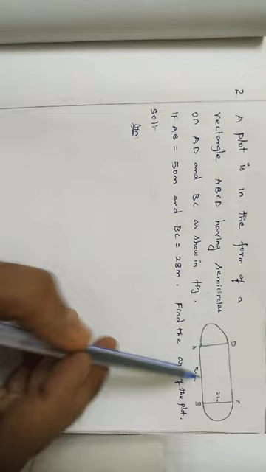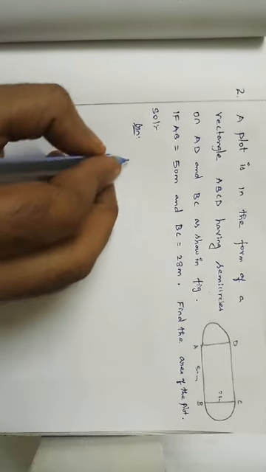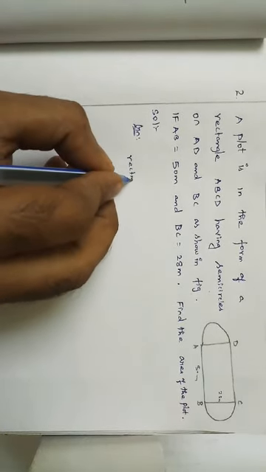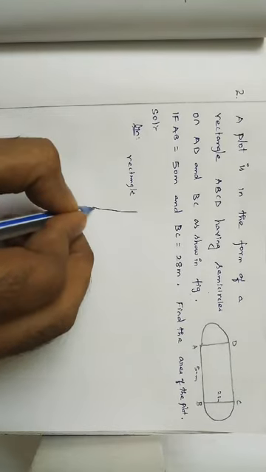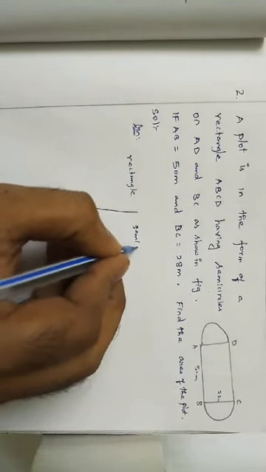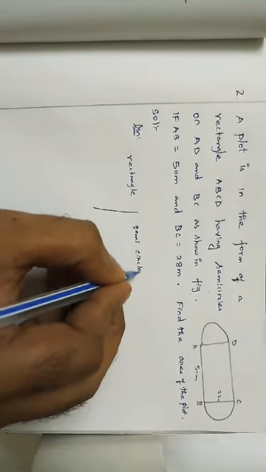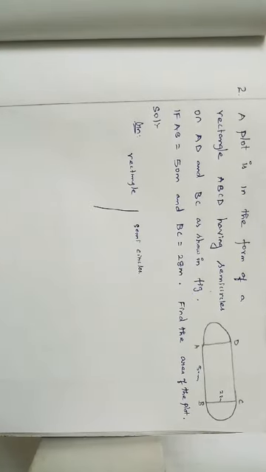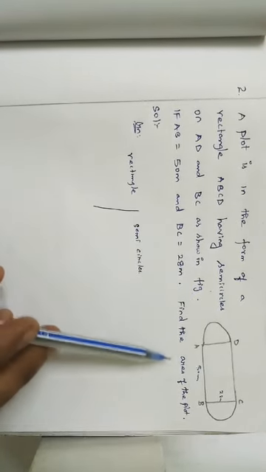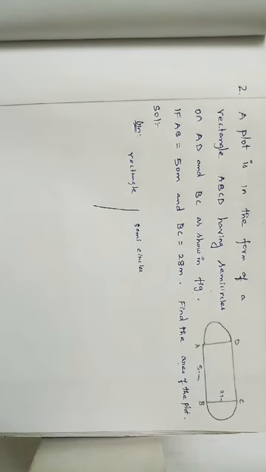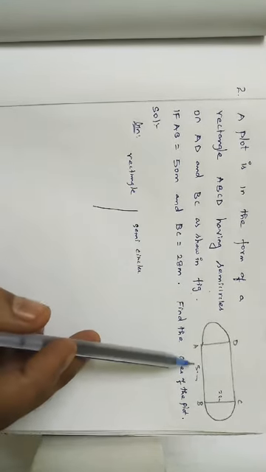Area of a rectangle. Here we have two shapes. What shapes do we have? One is a rectangle, another one is a semicircle. So first write the given. For the rectangle, what things do we need? We want to find the area of the plot. For finding the area of a rectangle, we need the length and the breadth.